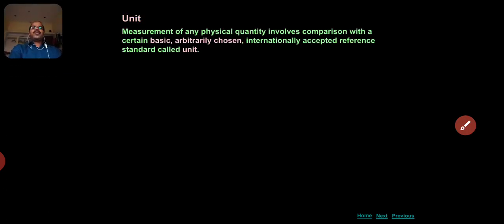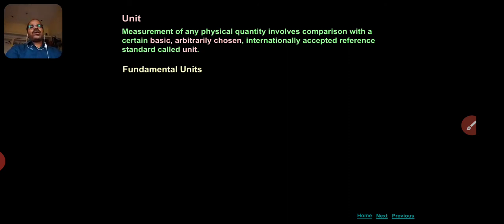Measurement of any physical quantity involves comparison with a certain basic, arbitrarily chosen, internationally accepted reference standard, which is called a unit. Okay, so this is the meaning of unit and measurement. And we know that there are two groups of physical quantity. One is the fundamental, the other one is the derived.